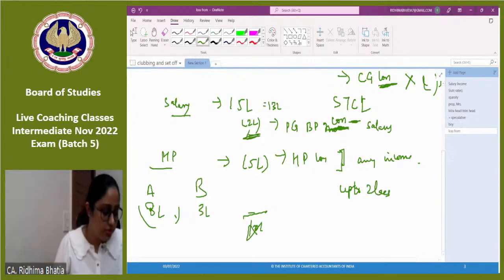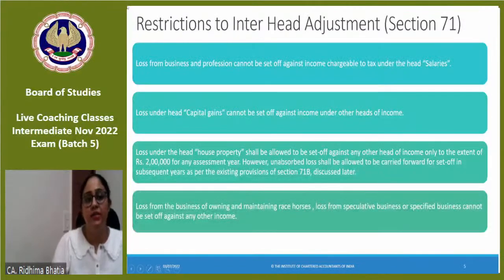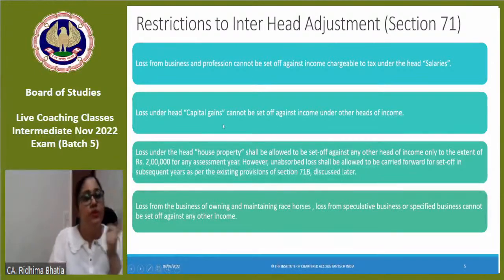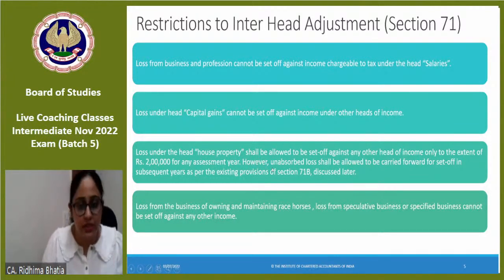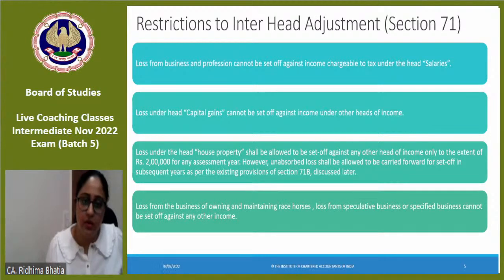So what are the restrictions? If I talk about the restrictions in my inter-head adjustment, one is PGBP loss cannot be set off with salaries income. Capital gain loss cannot be set off with any other income. House property loss can be set off with any other income, but up to the extent of 2 lakhs only. Business and maintaining resources, speculative business, specified business cannot be adjusted with any other income. Clear?